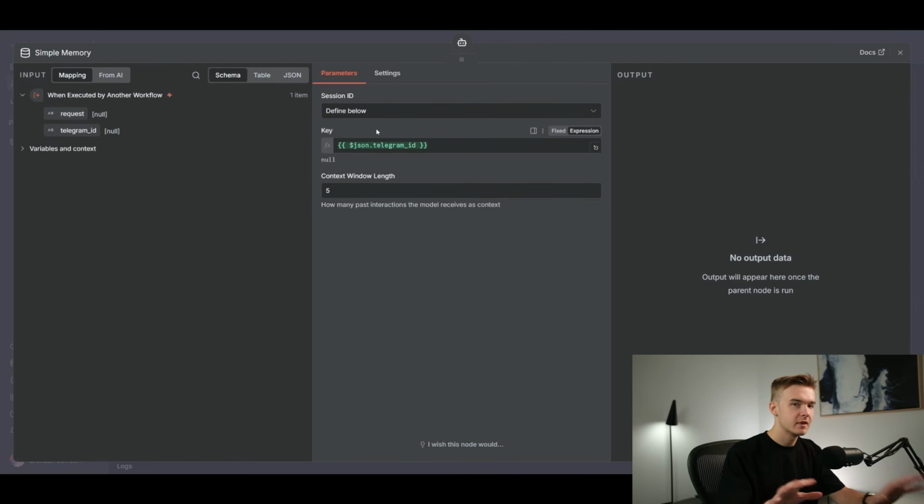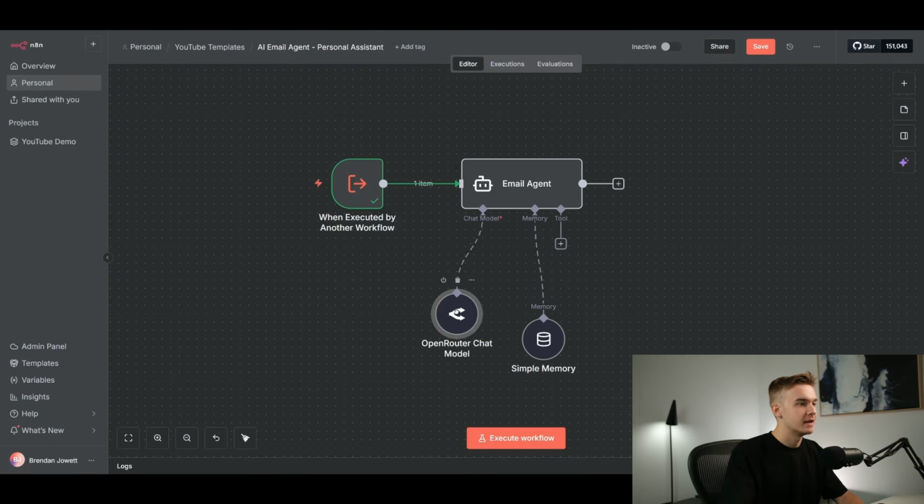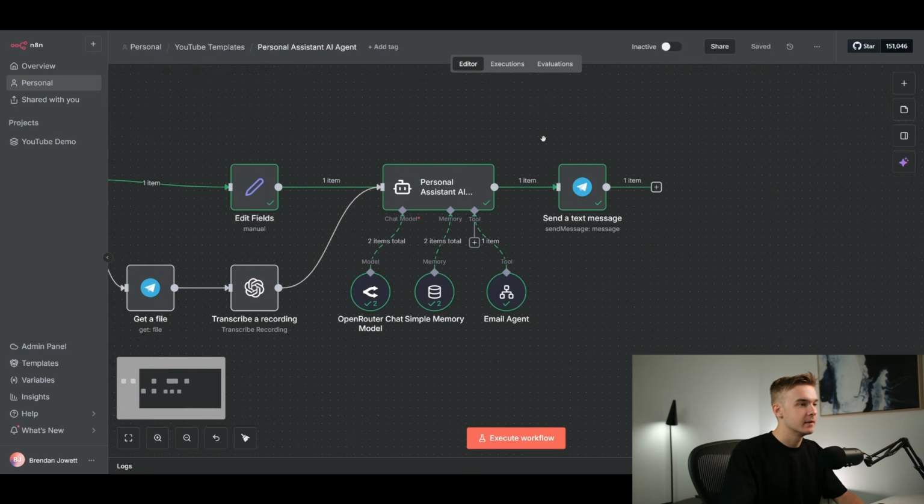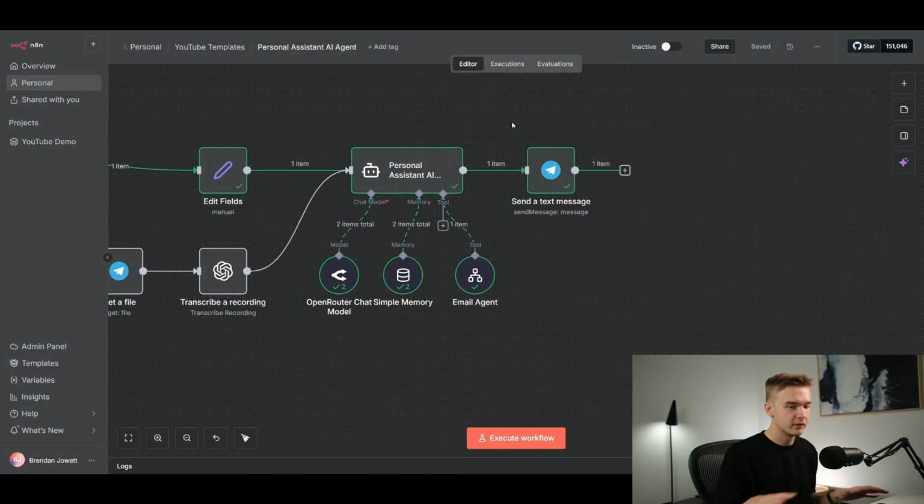So hopefully that makes sense. We're just referencing that Telegram ID as our memory once again, exactly how we did it on the first agent here. So we've got context across all of our agents, and the conversational chat history is exactly the same.